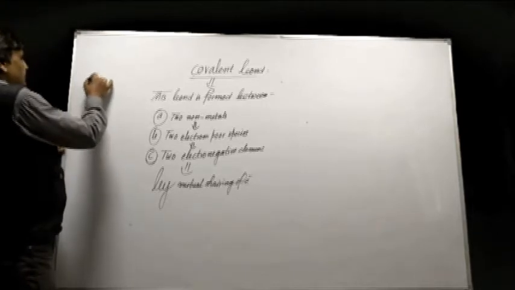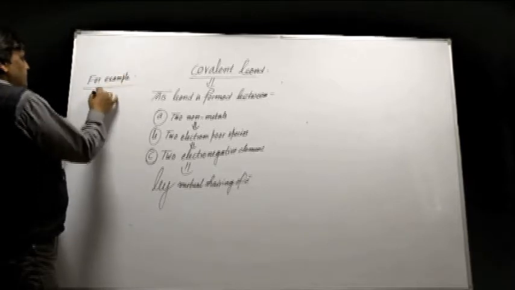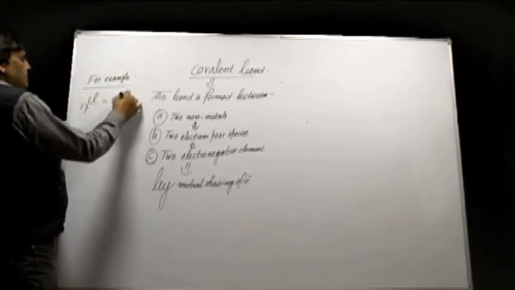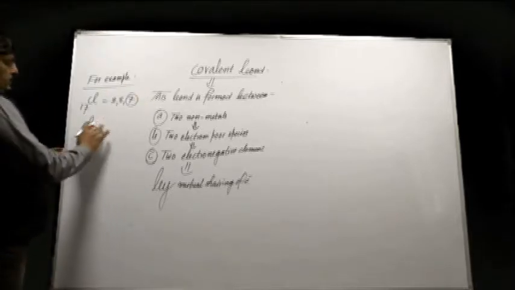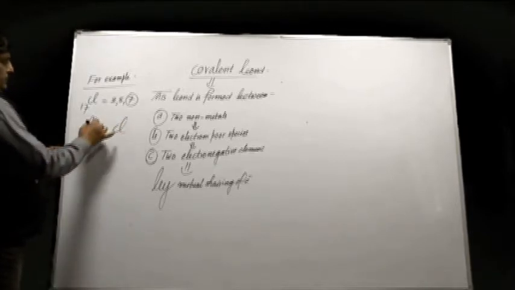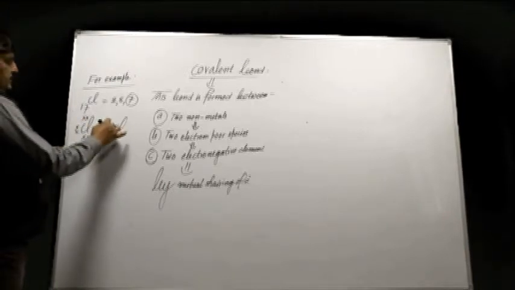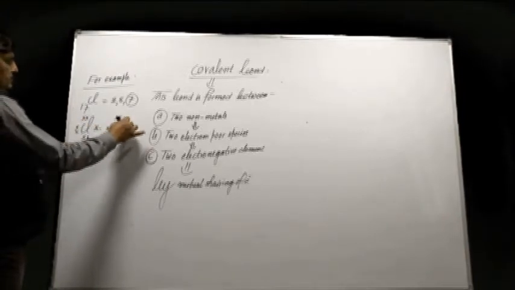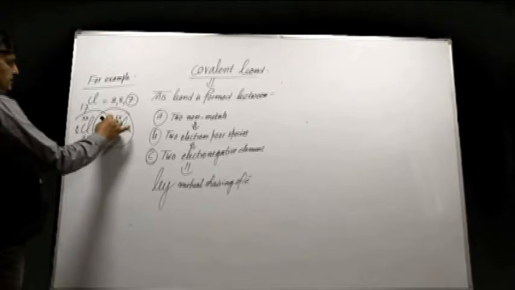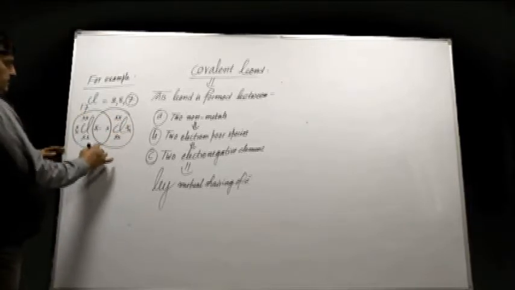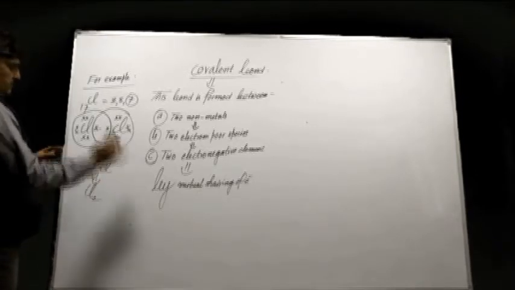For example, a chlorine atom has 7 valence electrons. So when two chlorine atoms come together to form the bond, then 7 electrons of this chlorine atom and 7 electrons of this chlorine atom will participate in bond formation by mutual sharing of electrons like this, and this will form Cl2 molecules.